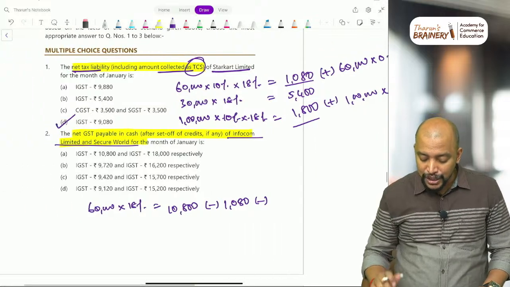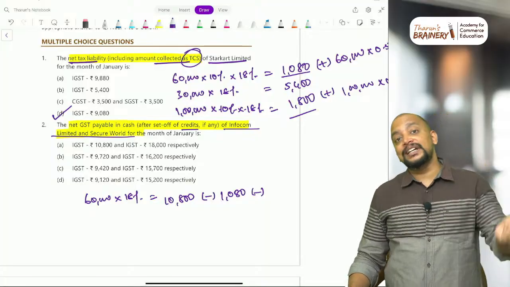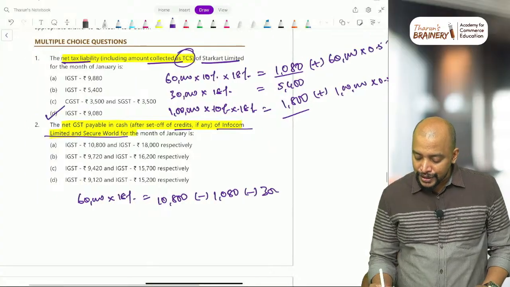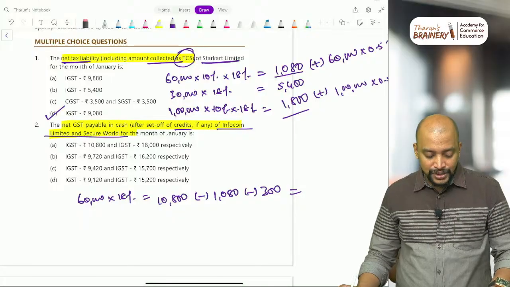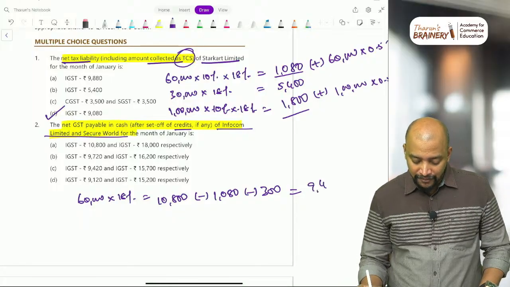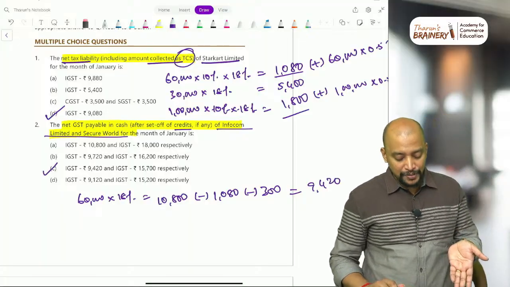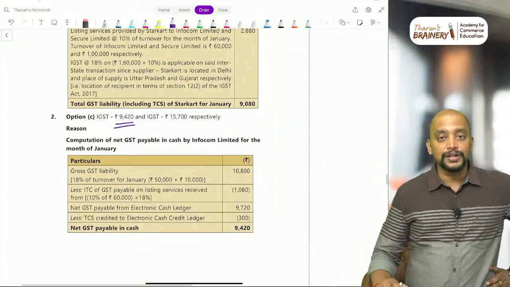also be taken, because they use the words after set off of credits. They did not say input tax credit, which means it can be TCS credit also. So accordingly you reduce this 300 also. So you will get the answer: 10,800 minus 1,080 minus 300, which comes to 9,420. So option C. You don't have to select the other ones, because only one option is given. 9,420 is the answer. Next one.